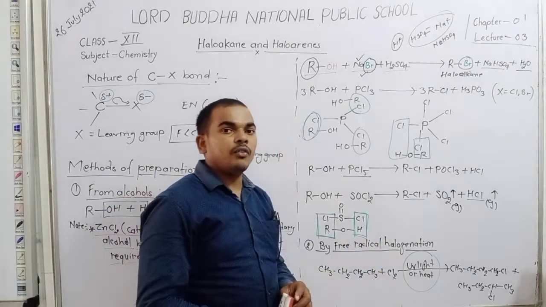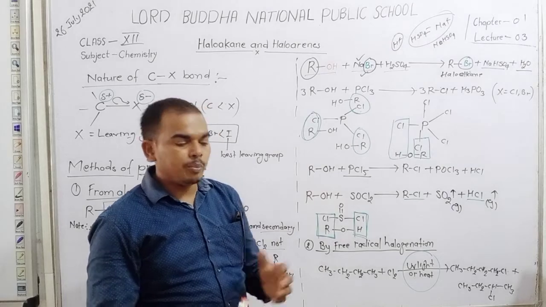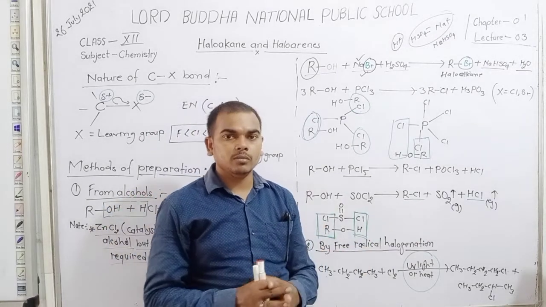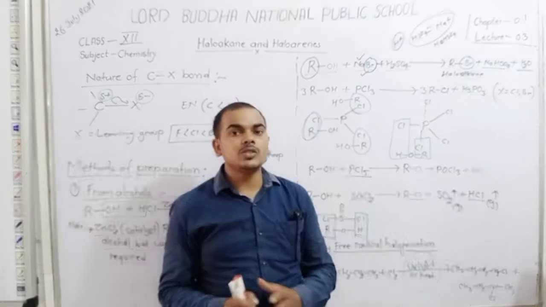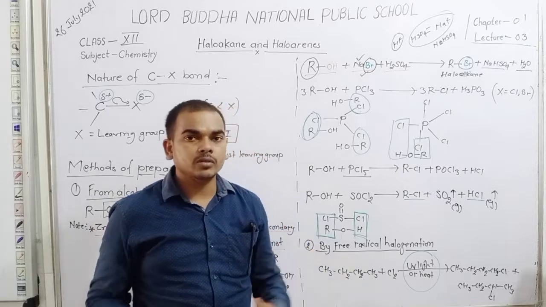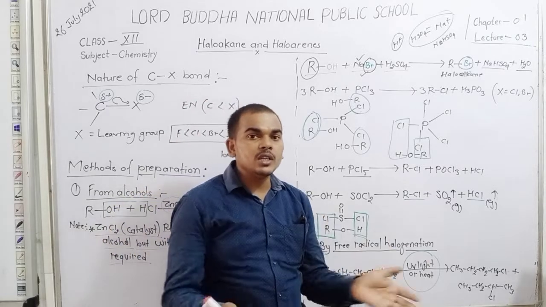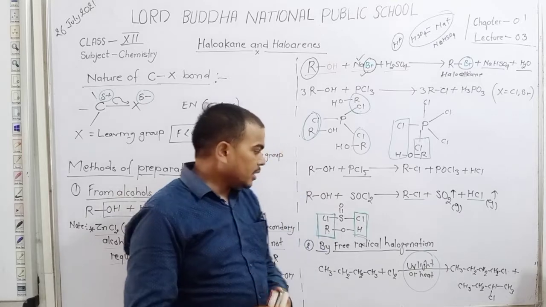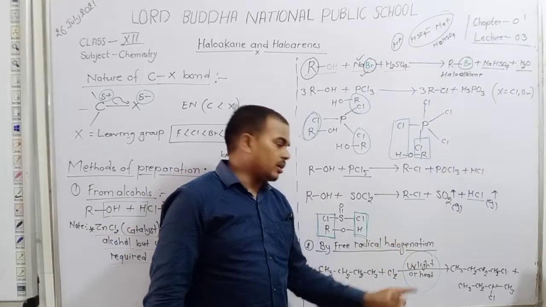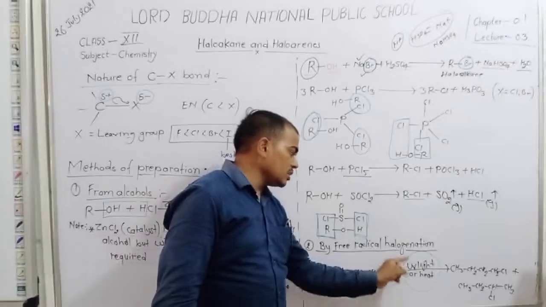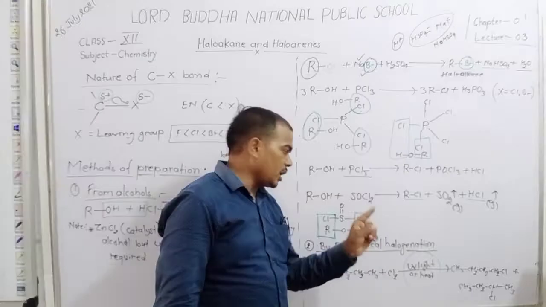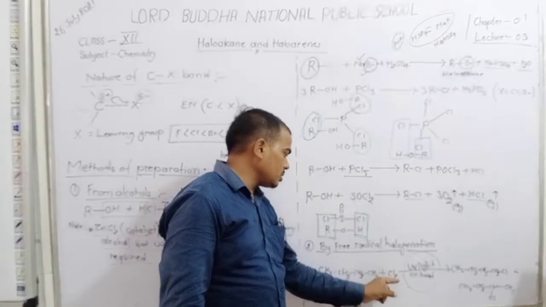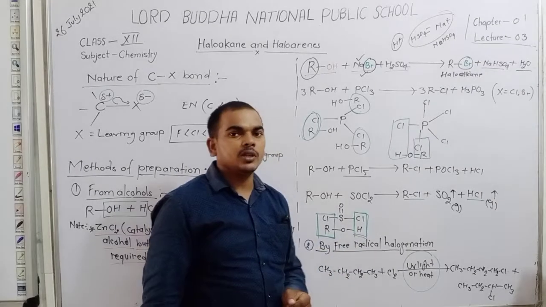Free radical reactions take place in the presence of high temperature, ultraviolet rays, sunlight, hν energy. Here ultraviolet light is present, so in this reaction the breaking of the bond is the free radical halogenation reaction.